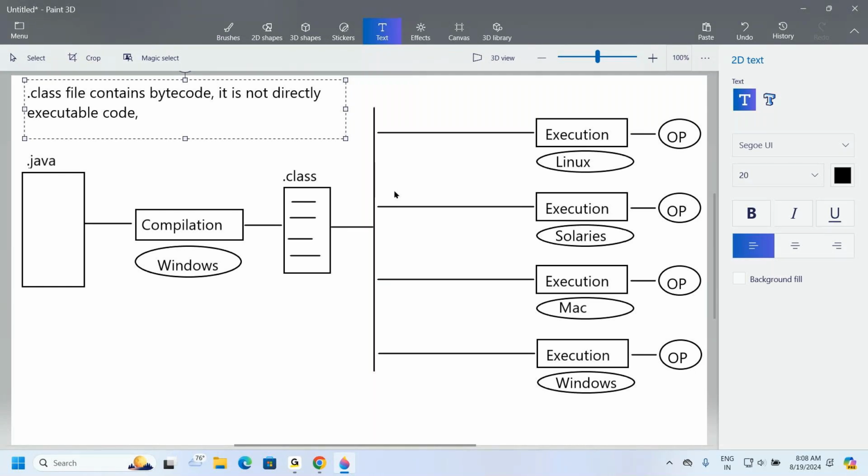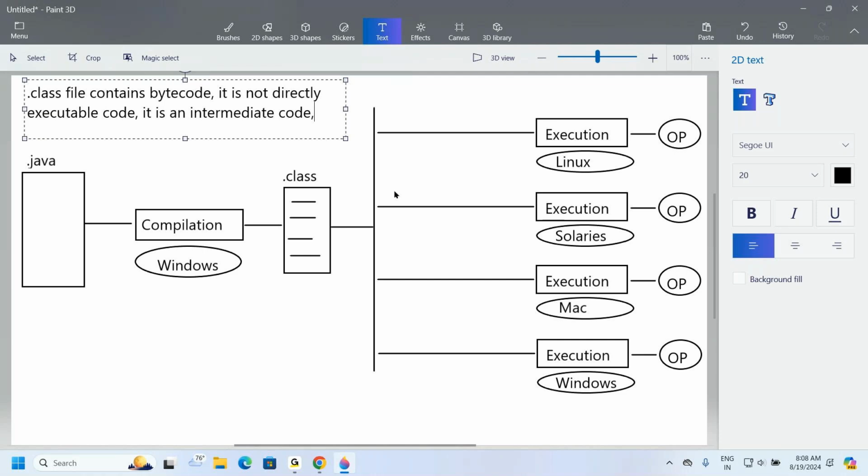If it is not directly executable code, then what is it actually? It is an intermediate code, not a source code, not an executable code. In the middle, it is an intermediate code.